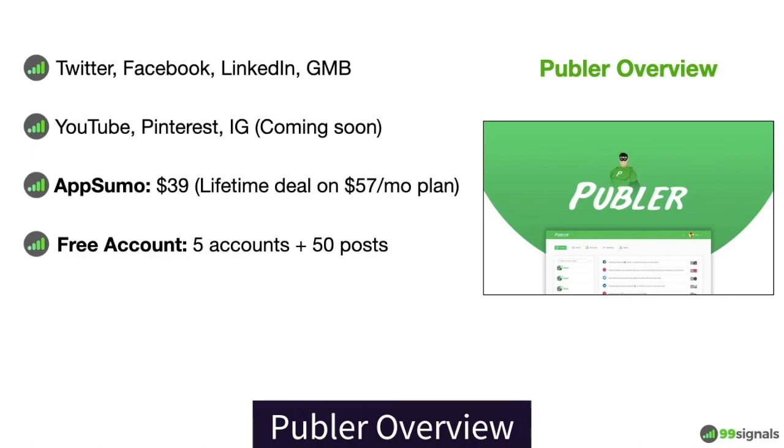Now, if you're not convinced if this tool is meant for you after watching this review and walkthrough, you can create a free account on Publer and start using it, and maybe upgrade it to the AppSumo plan once you have really adapted to this tool. So you have that option. The free account is available. You can sign up for a free account by visiting their website.